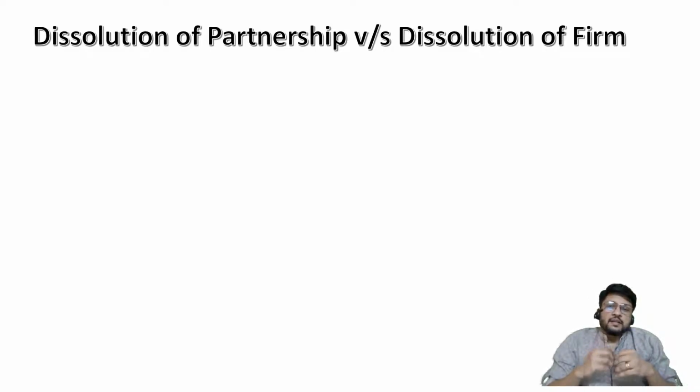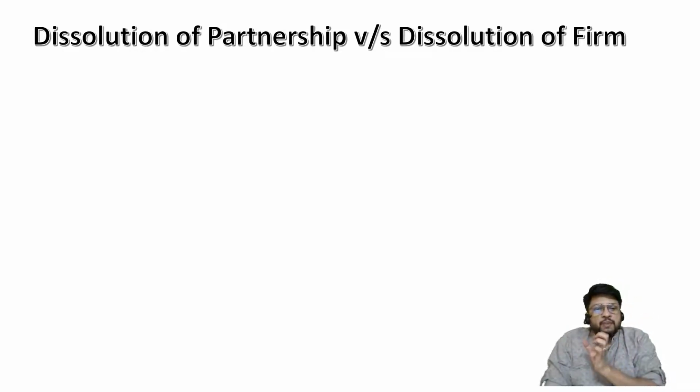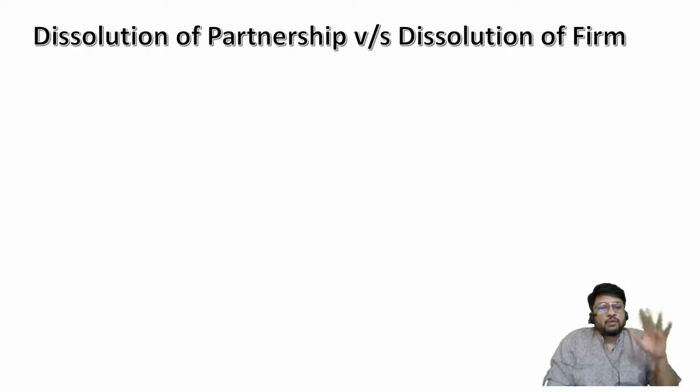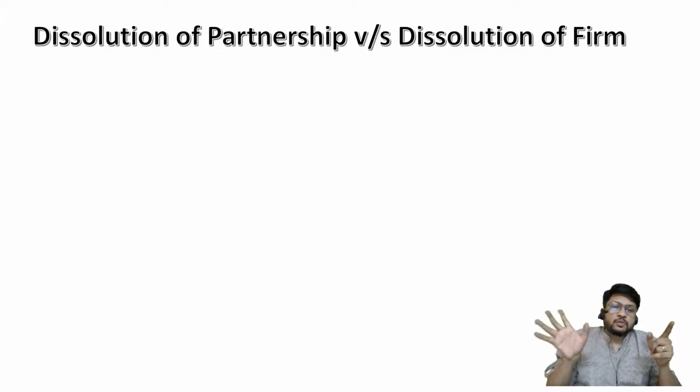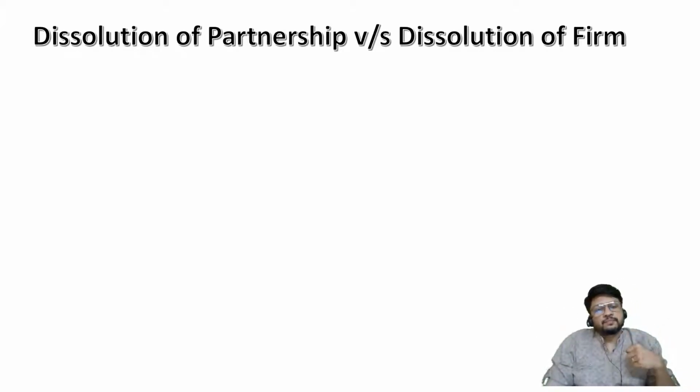In that case, it is not only the relationship which got discontinued, but it is also the business which got discontinued. Such a situation will be called as dissolution of partnership firm. So when we say dissolution of partnership, it means the business goes on, only the relationship of the owners change. But when we say dissolution of firm, it means the business also gets discontinued. Business cannot go on. And this topic, today's topic, is talking about what? It is talking about dissolution of partnership firm. So we are not talking about dissolution of partnership, we are talking about dissolution of firm.